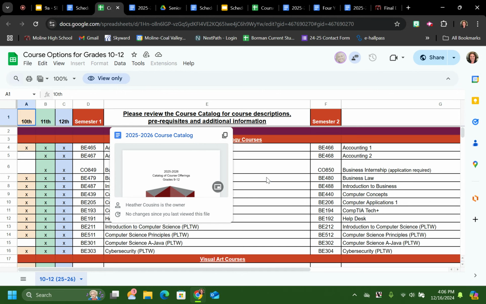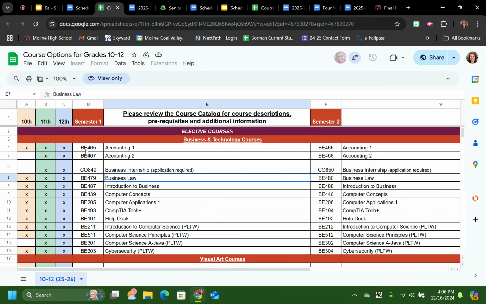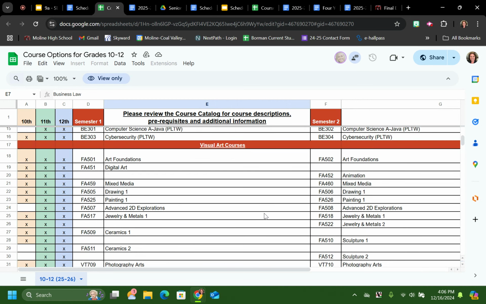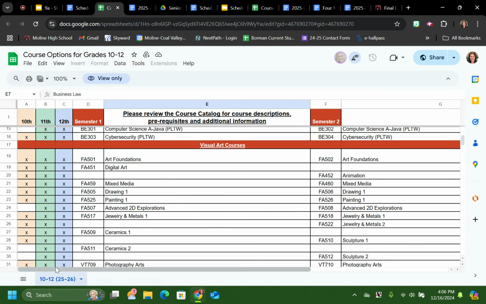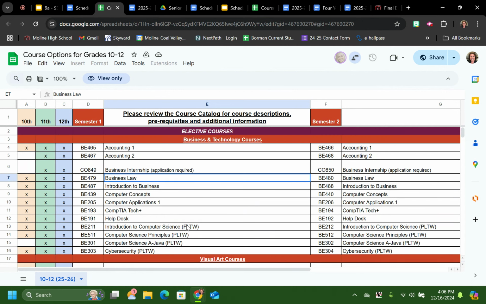The first 2 letters before the number represent the department. So business and technology courses are a BE. If you scroll down, visual art courses, again, link to the course catalog, they start with FA. So lots of different pieces going on here. This is just another way to look through the courses, see what you're interested in, the names, but we're always going to refer you back to the course catalog to look up the course definition and the course description.